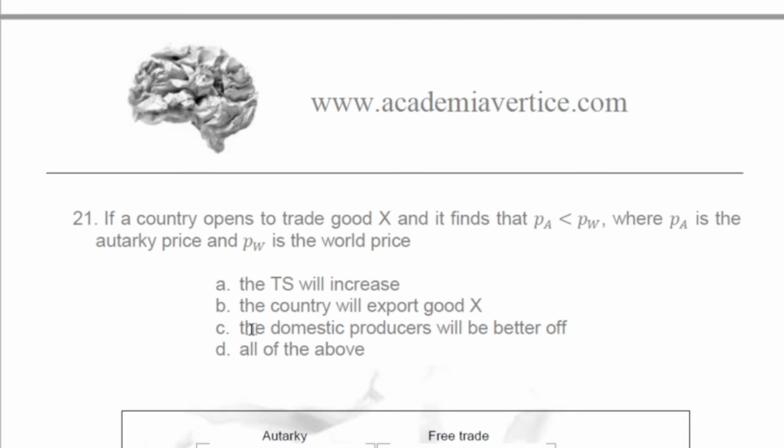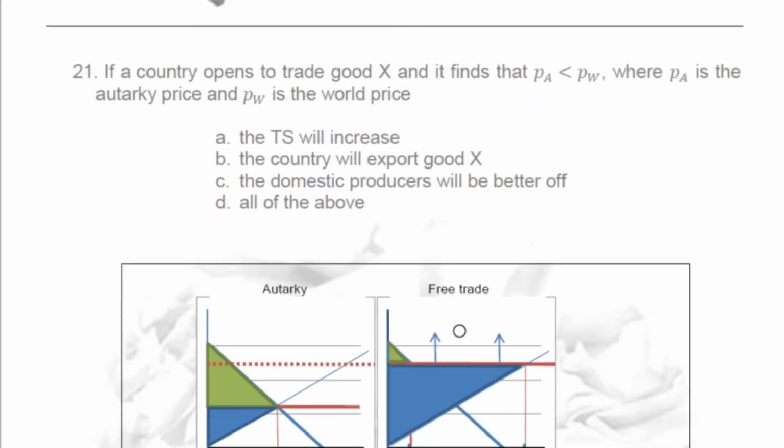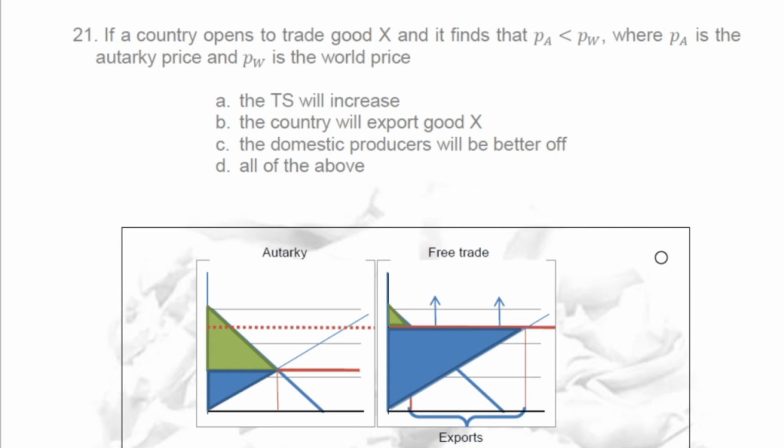Let's read C. The domestic producers will be better off. Of course, the domestic producers will be better off. Here we have the situation described. Now the producers may sell many more units, because they are exported at such a big price.